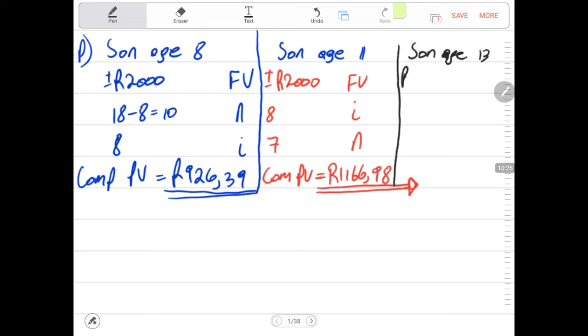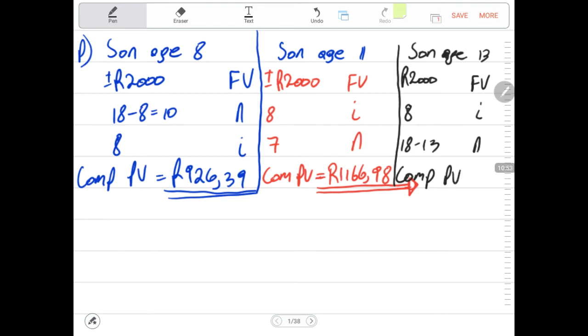We again are doing something very similar. We do have an amount of 2,000 rands, which the son must get in the future. Then we know that the interest is 8% compounded annually. Then our n will be 18 minus 13. And what are we looking for? We are looking for the present value also with regards to the son.